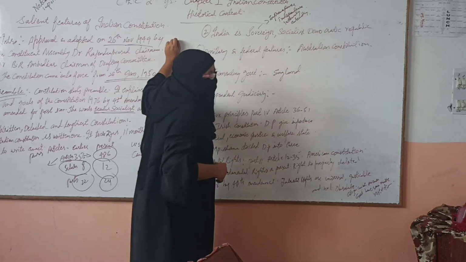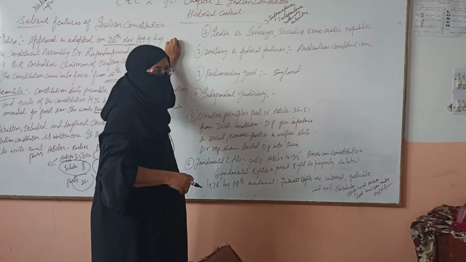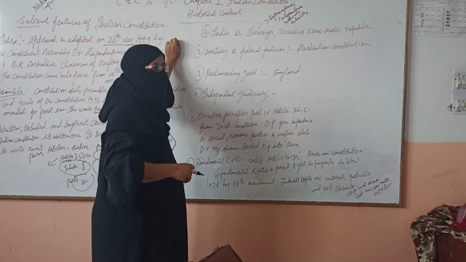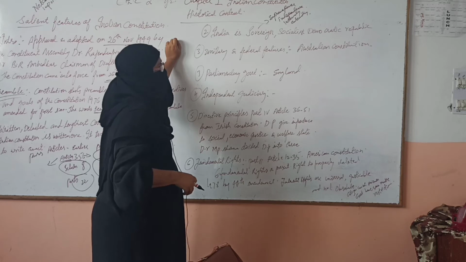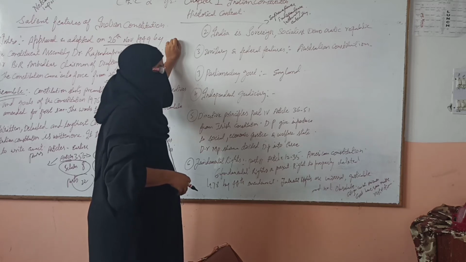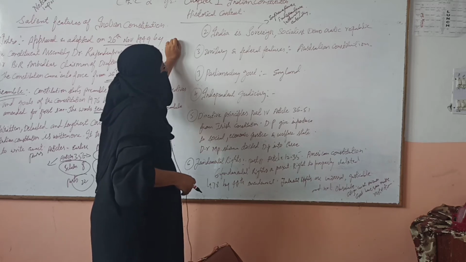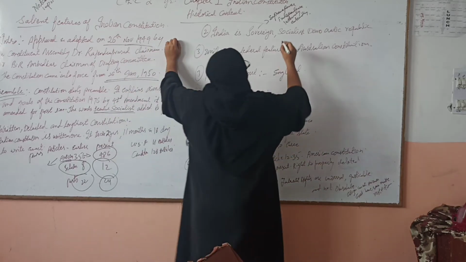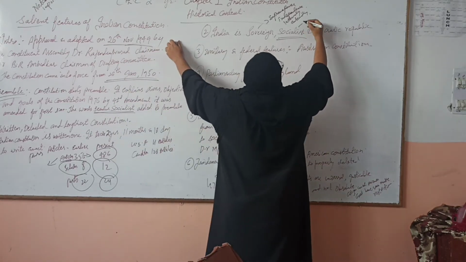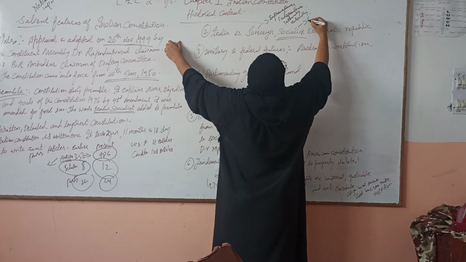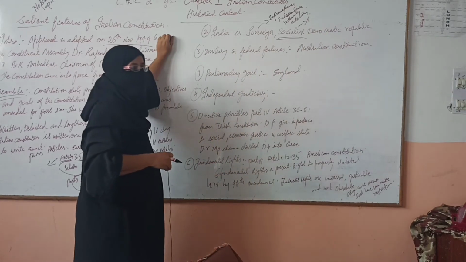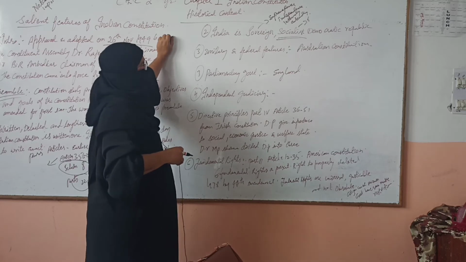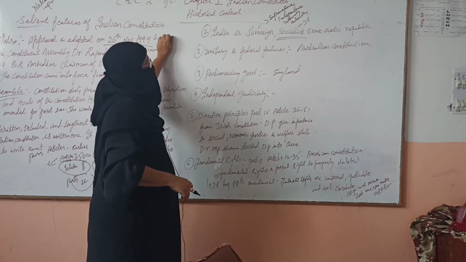Internally means it is sovereign to take decisions. It has supreme power to take decisions in the country. Externally means it is independent from the control of any other country. So in that way, India is a sovereign country. A socialist country means a country in which people enjoy social, political, and economic rights. So it is called a socialist country.